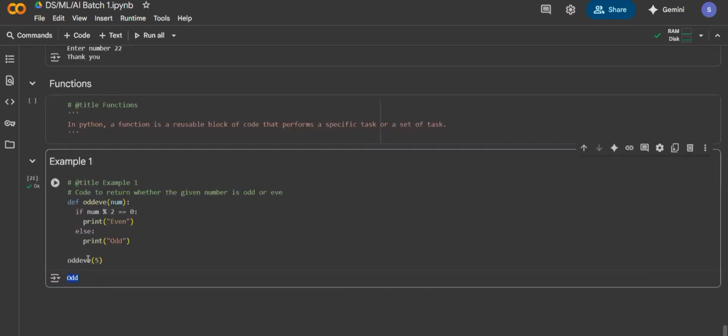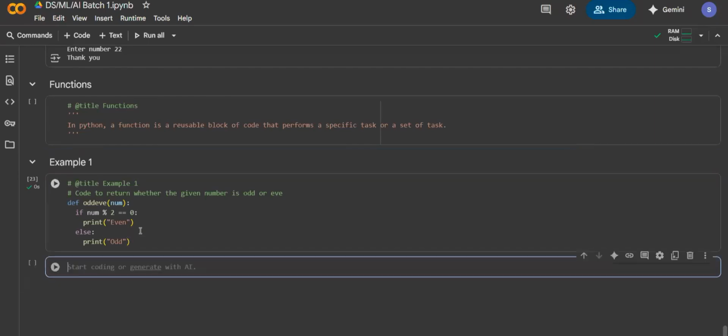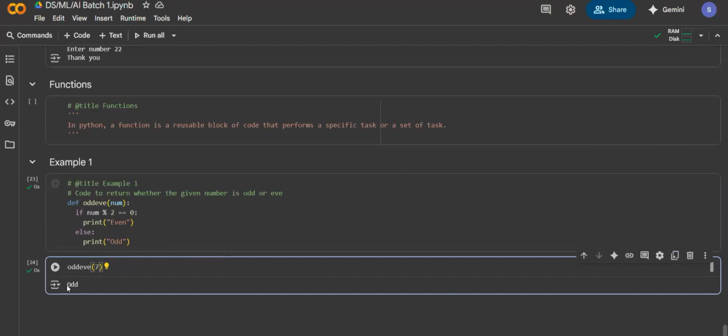It is printing odd. But if I give the value as 6, can you see it is giving me the output as even. Now, if you think it will run only in the same cell, no, it will run anywhere. If you go to a new cell and call oddEven with the value 7, can you see it gives me the output as odd. So you don't have to write the code again and again.